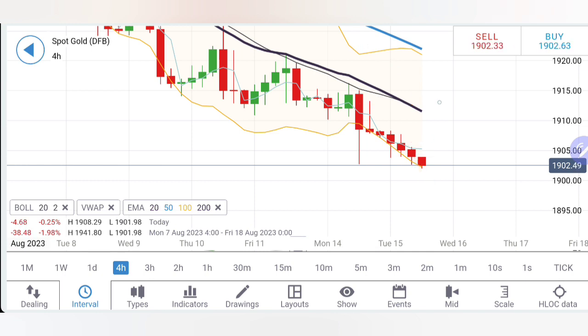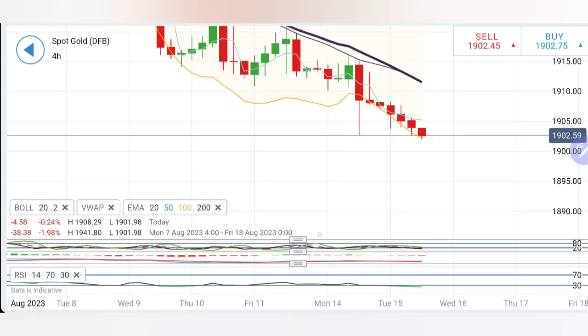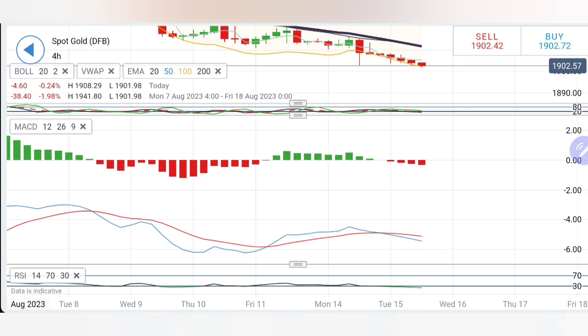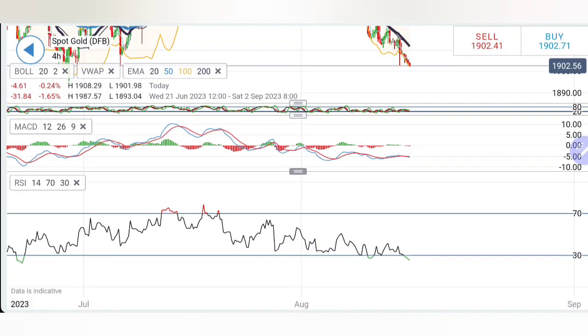So possibility exists that if it stays below 1900, there will be further bearishness towards 1895 and 1891 levels, and a reversal confirmation if it stays above 1906. Yes, you can buy there. Stochastic here is oversold. MACD is crossing over and trading with divergence and bearishness, looking downwards.